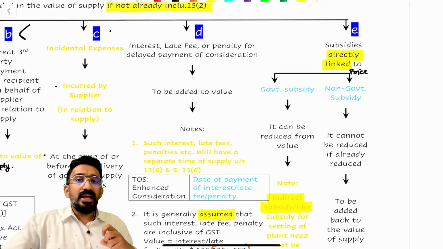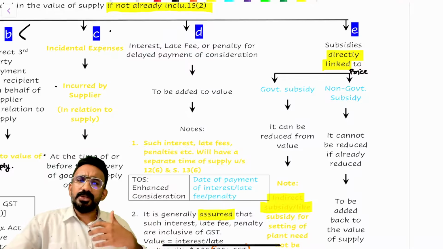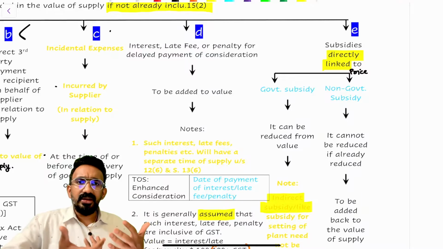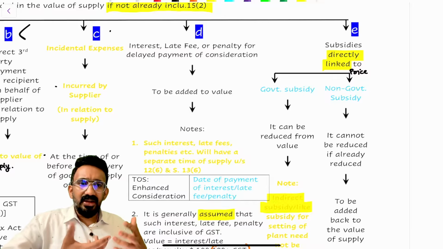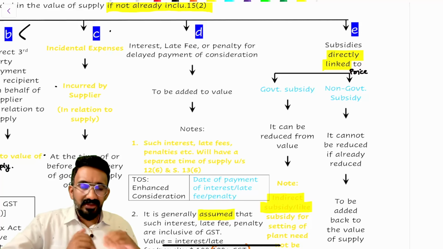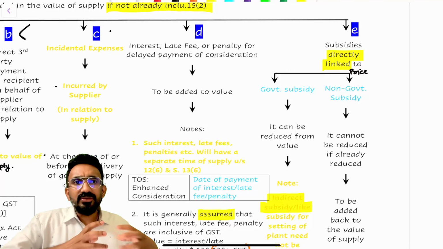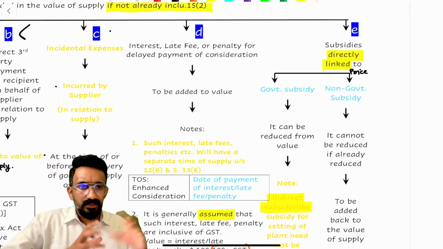Now, what about indirect subsidy? What is an indirect subsidy? A subsidy which is not reducing the price. There are cases where the government or others might give money to people to set up factories, or money is given to purchase certain items. These are not directly reducing the price of the product, so these are indirect subsidies. In our computation, we ignore this. I cannot go and reduce the subsidy from my outward supply value. So that's not possible.